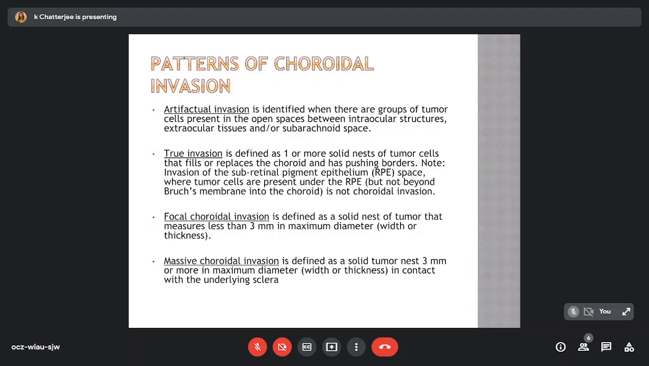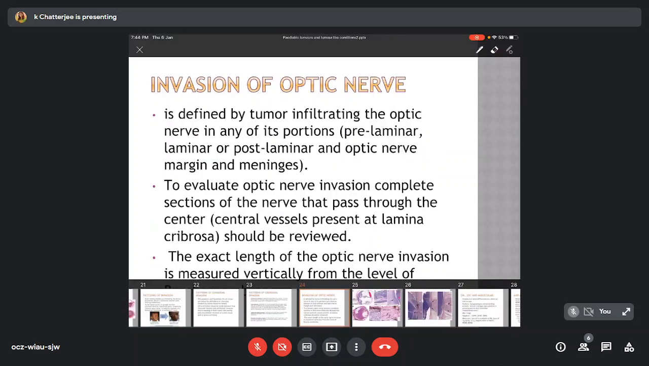Invasion of the subretinal pigment epithelium space, where tumor cells are present under the retinal pigment epithelium but not beyond Bruch's membrane into the choroid, is not choroidal invasion. Focal choroidal invasion is defined as a solid nest of tumor that measures less than 3 mm in maximum diameter. Massive choroidal invasion is defined as a solid tumor nest 3 mm or more in maximum diameter in contact with the underlying sclera.